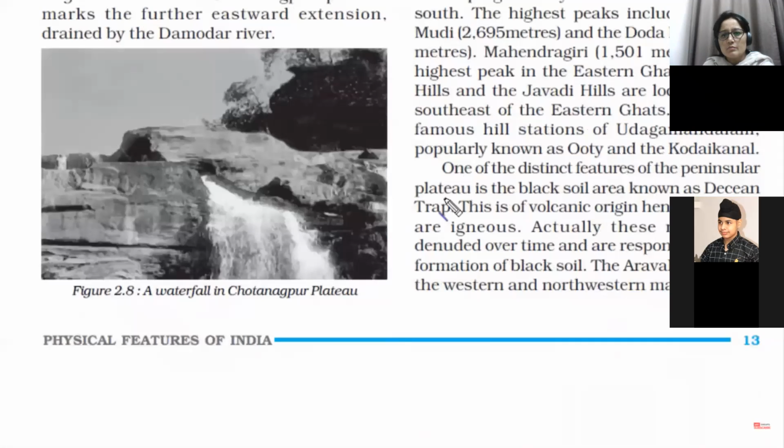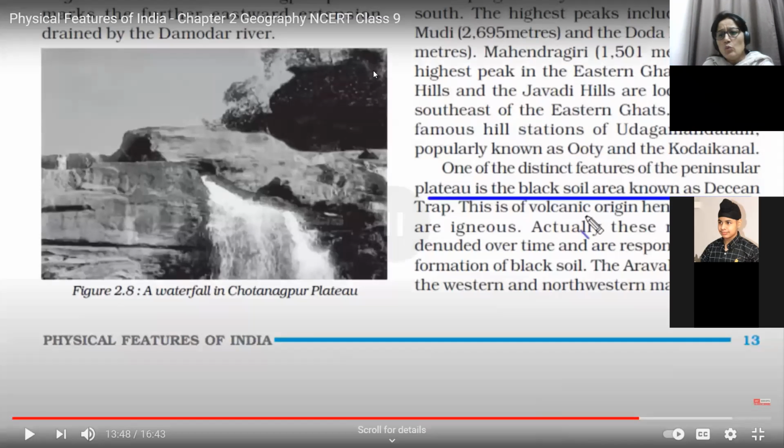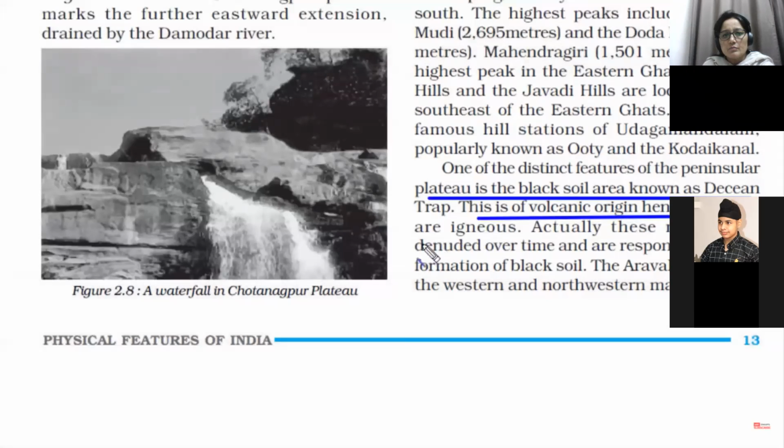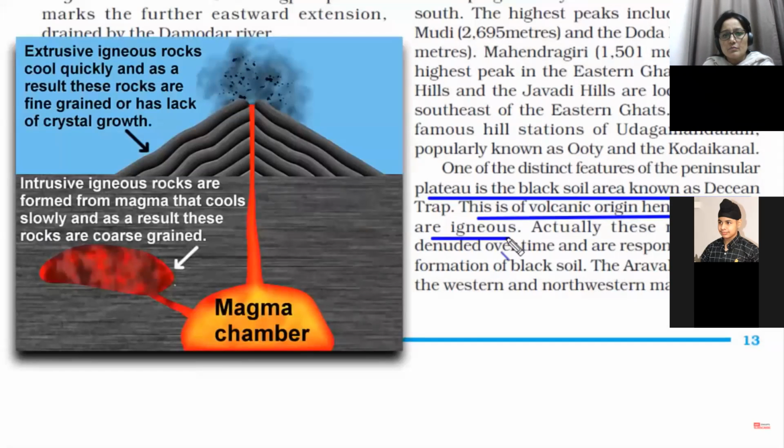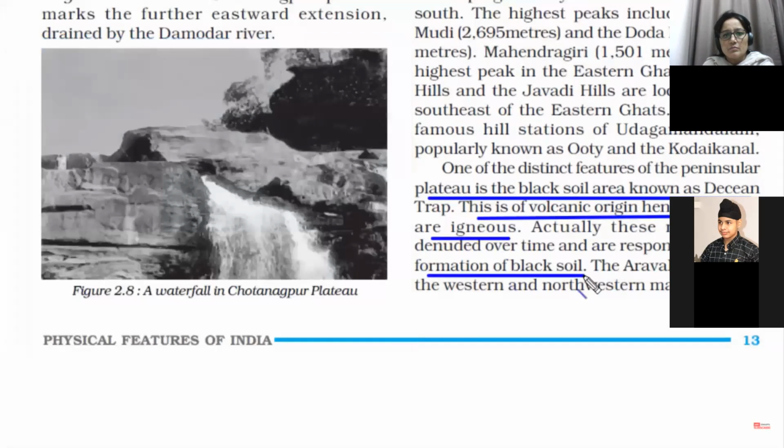So the Deccan Plateau is known for its black soil. We know very well the Deccan part of India is made up of black soil just because of its origin, that is from volcanic origin. Igneous rocks are mainly found here. And this is of volcanic origin, hence the rocks are igneous. And since soils are formed from the weathering of rocks, these rocks are responsible for the formation of black soil.